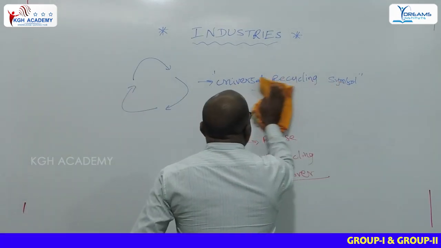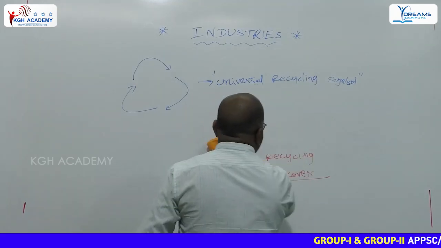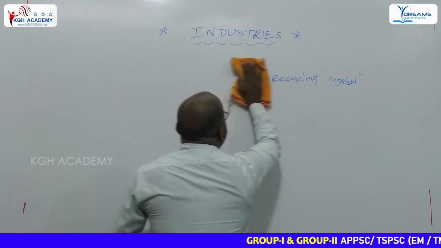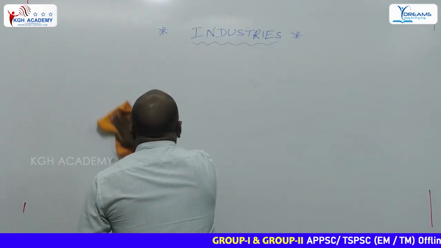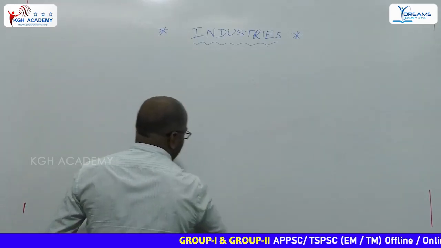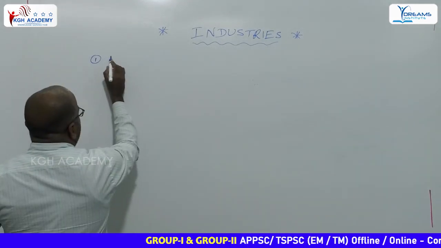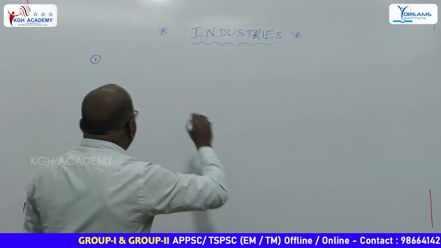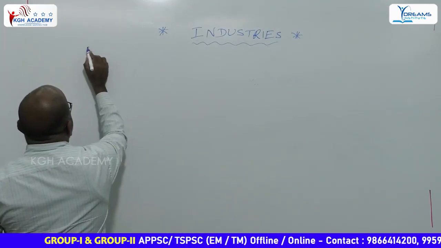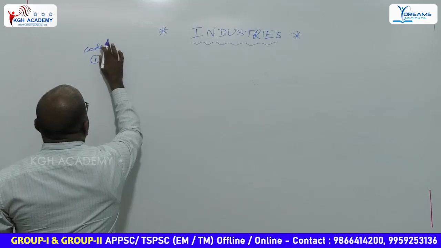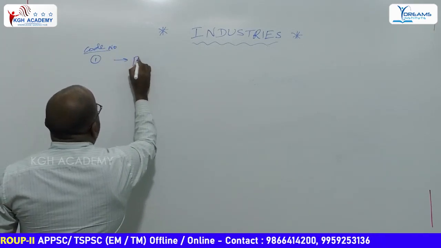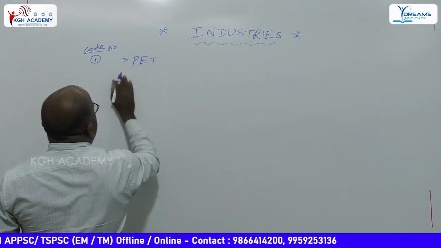In the universal recycling symbol, if we have the numbers, that indicates the different types of plastics. For example, if in this universal recycling symbol we have code number 1, that indicates PET.